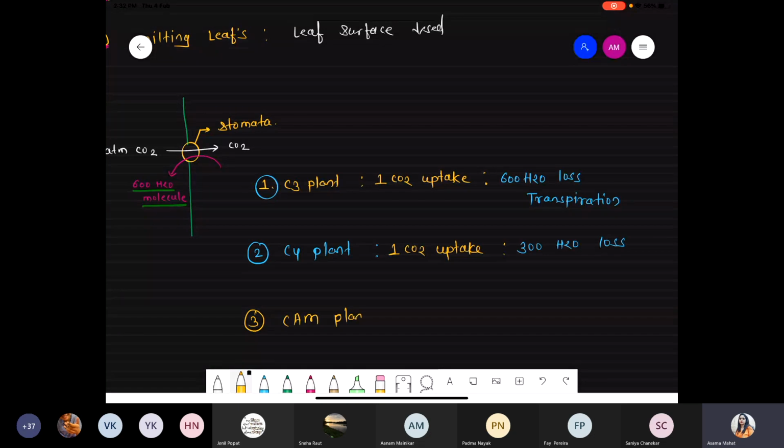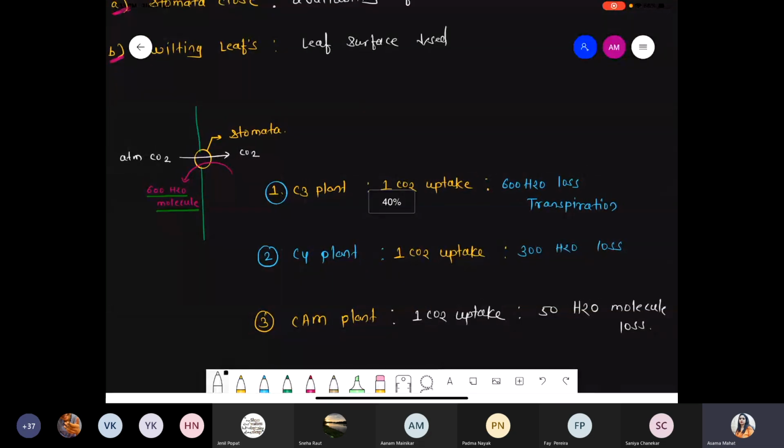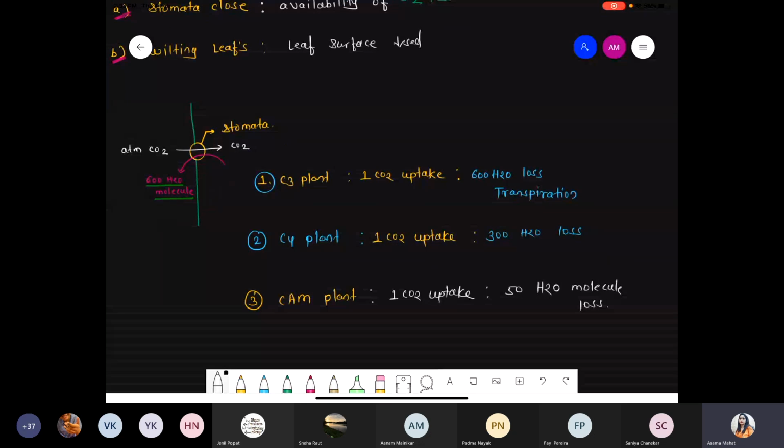CAM plant, basically water is very important, because CAM plants grow at low water concentration, right? And if they want to uptake one carbon dioxide molecule, they lose only 50 water molecules. How many molecules do they lose? Only 50 water molecules, because in the case of CAM, water is the limiting factor. Water नहीं होता. So that's why, to save water, they lose only 50 water molecules.